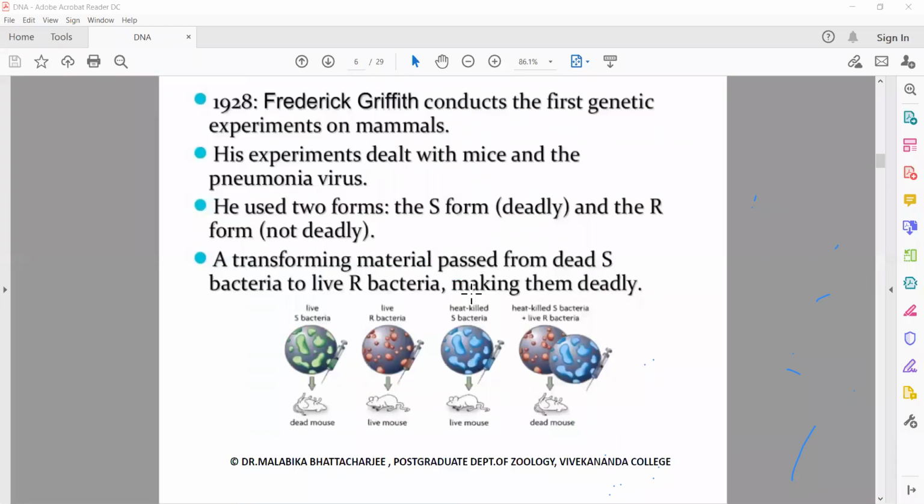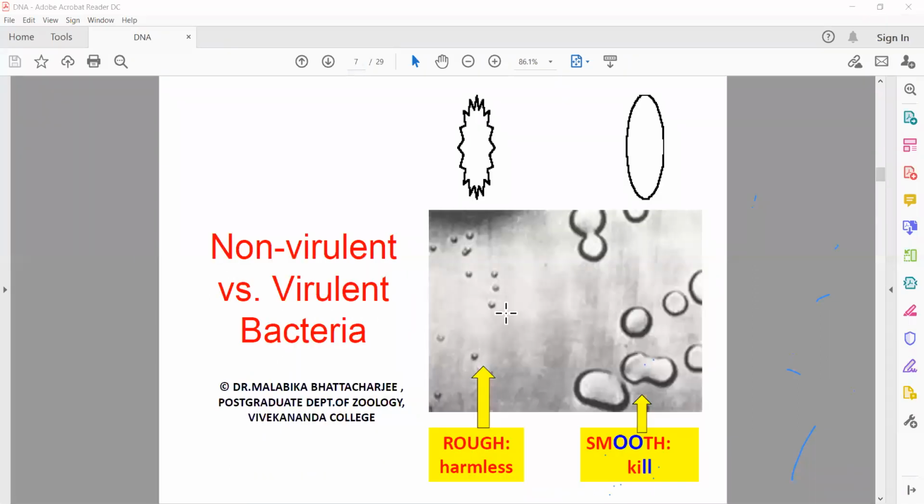In fact, when he did his experiment in 1928, this is the S bacteria. S means the smooth form of the bacteria. See, virulent versus non-virulent. This is how the smooth bacteria looks, and this is how the rough bacteria looks.